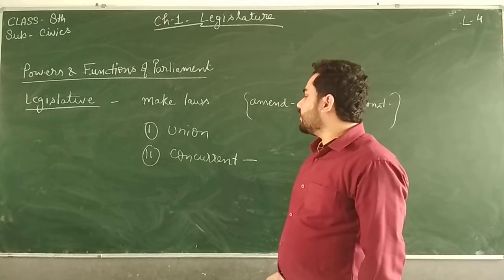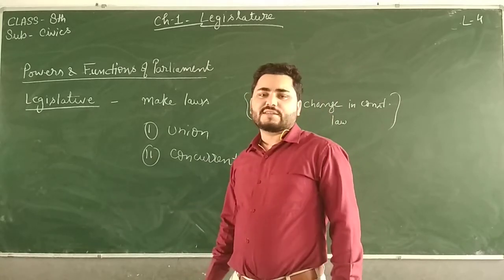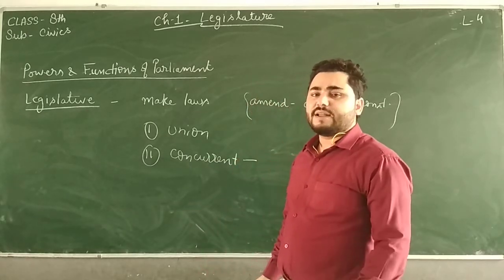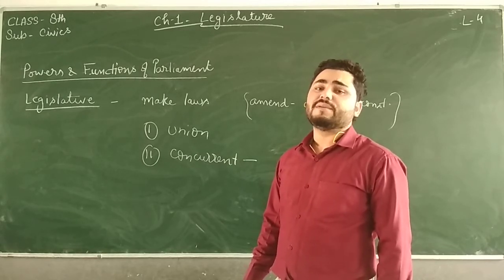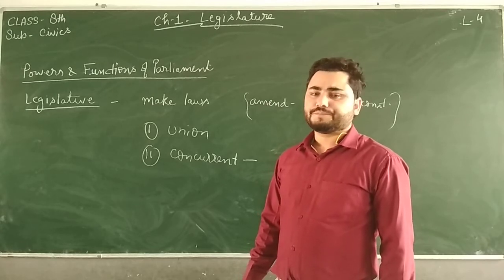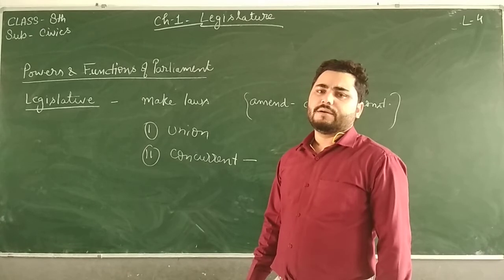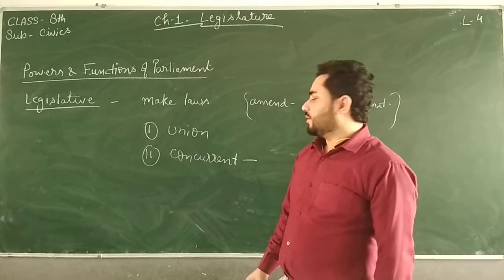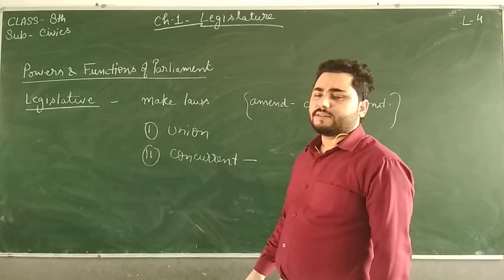So Parliament can legislate on the subjects given in the concurrent list, and the state governments can also, through their legislative assemblies, assembly of UP, assembly of Maharashtra, right? These assemblies may also legislate on concurrent subjects.